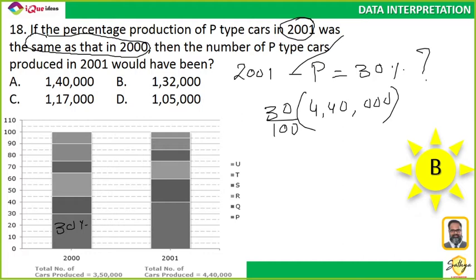See, in data interpretation the problem is not with the calculation. That will be very easy. Understanding the question is the main thing. Right? There is nothing in the calculation. Anybody can do it. So, be very careful in understanding the question.